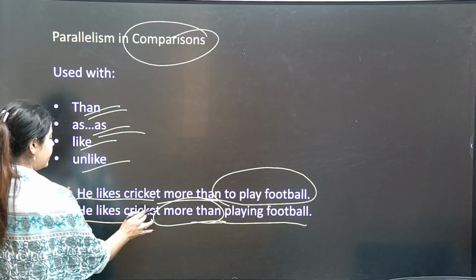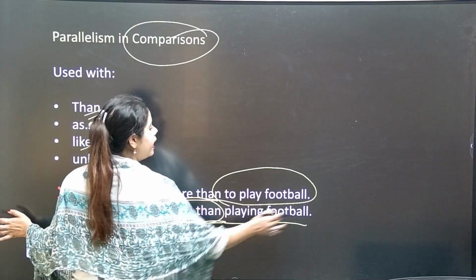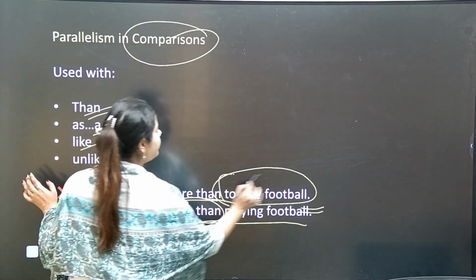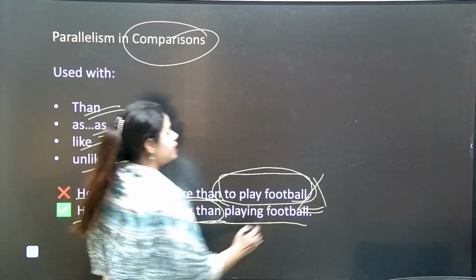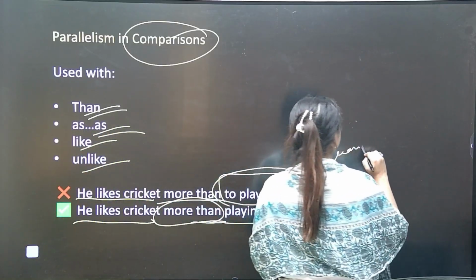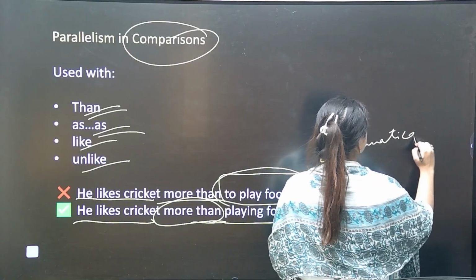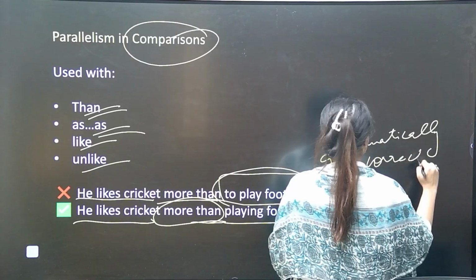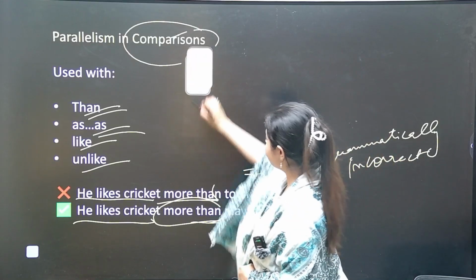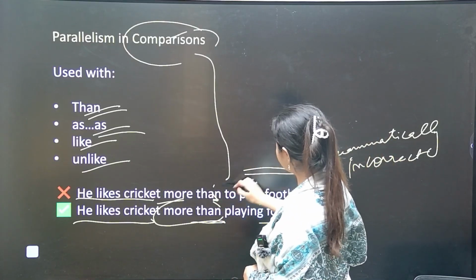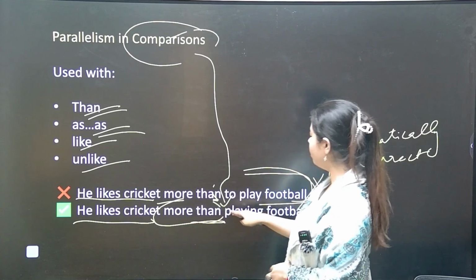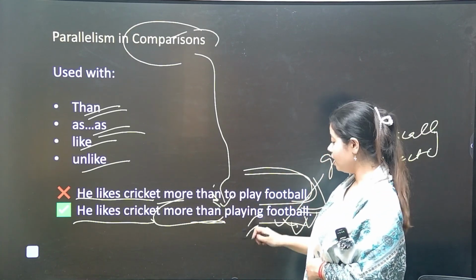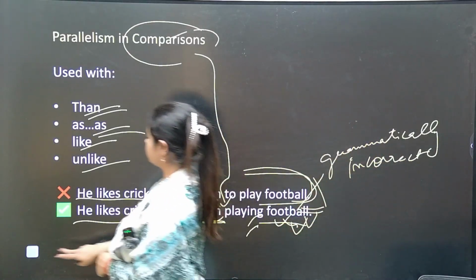Yes or no? He likes cricket more than playing football. It is going naturally. Now see, he likes cricket more than to play football goes grammatically wrong. Grammatically incorrect. Yes or no? So with comparisons also, we must know that he likes cricket more than playing football. So this is grammatically correct, using the gerund. Clear?